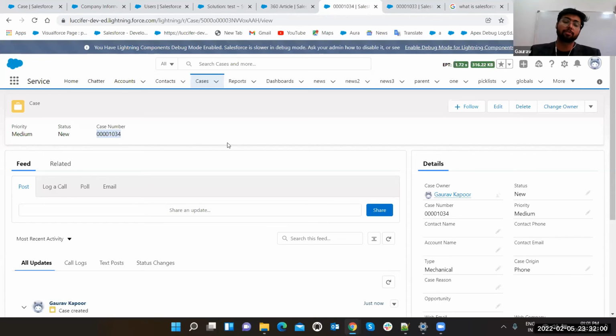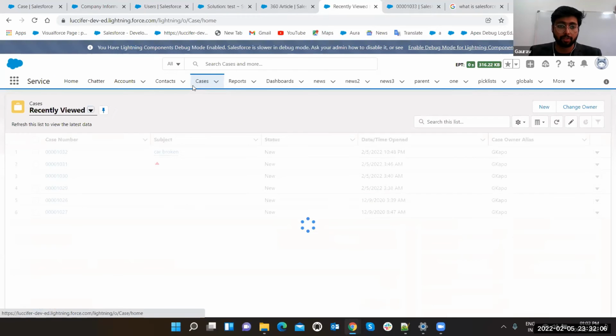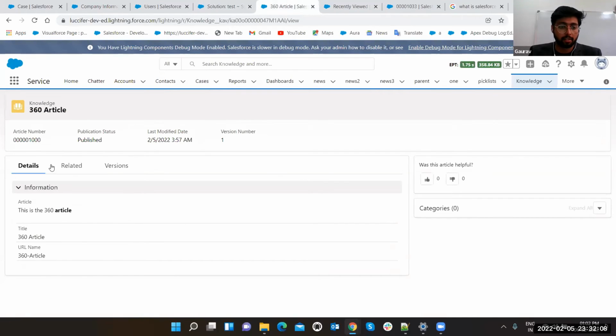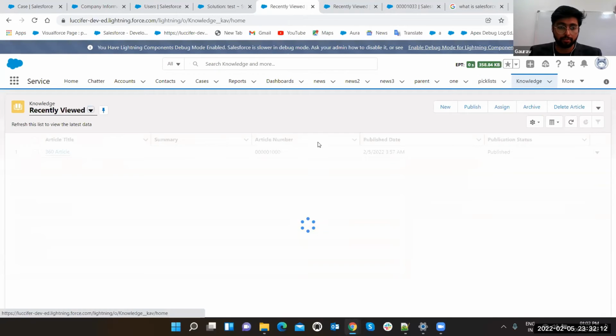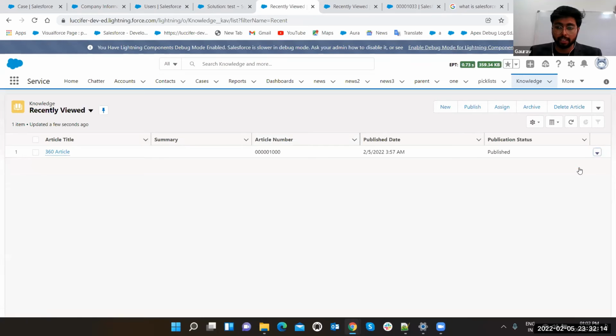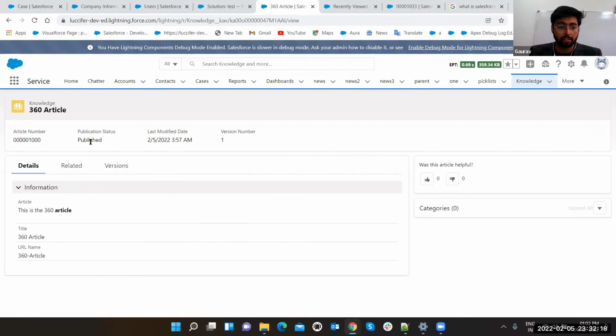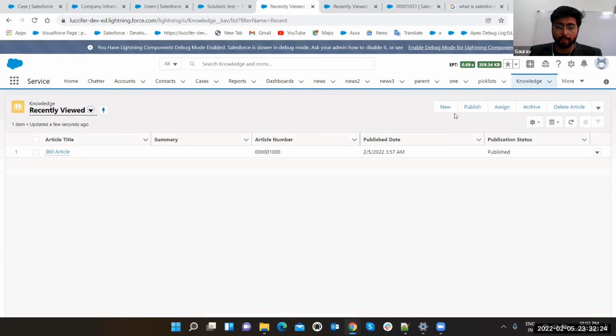Now, to provide the solution, connecting knowledge to a particular case, that's a separate thing. Like this is the case, and sorry, I'm going back to case. Knowledge. Yeah, this was the knowledge. Let's click on knowledge. Let's edit it. I think I have published it. Can we edit it? No, let's create one more knowledge. New.